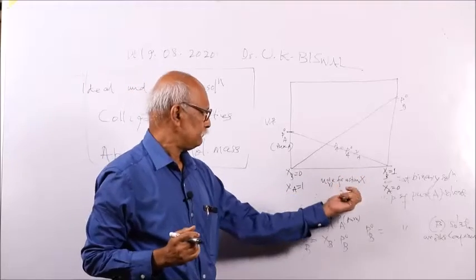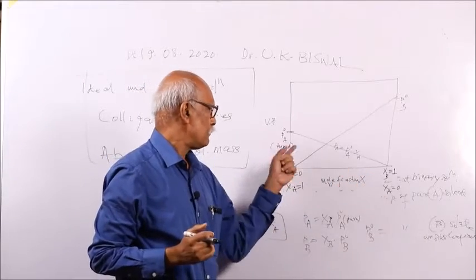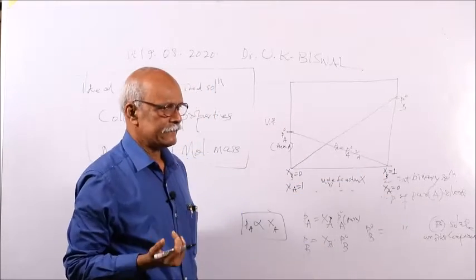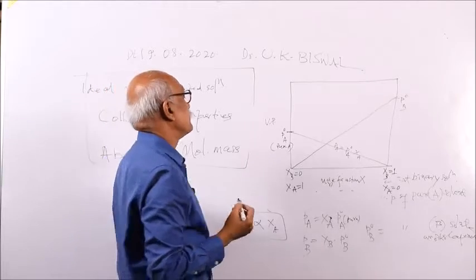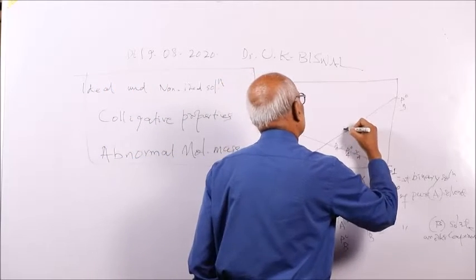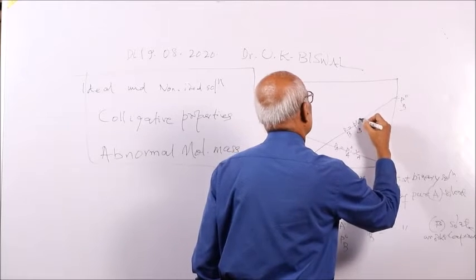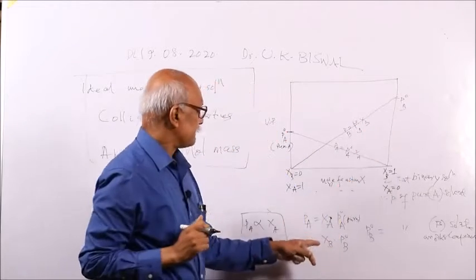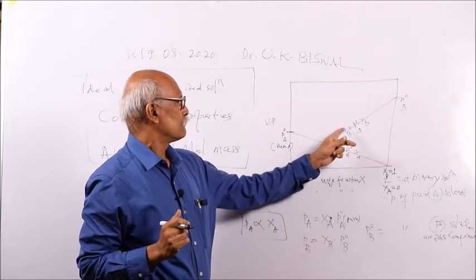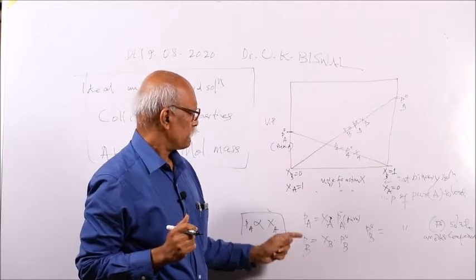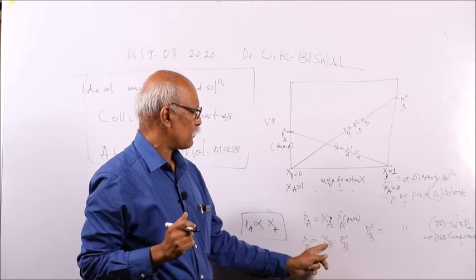As XA gradually decreases from 1 to 0, this plot will decrease because it is directly proportional. Similarly, PB is equal to PB naught into XB. As XB increases, PB also increases because PB is directly proportional to XB.